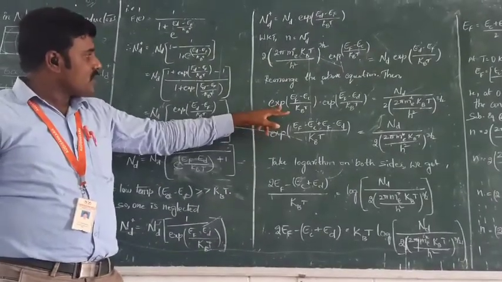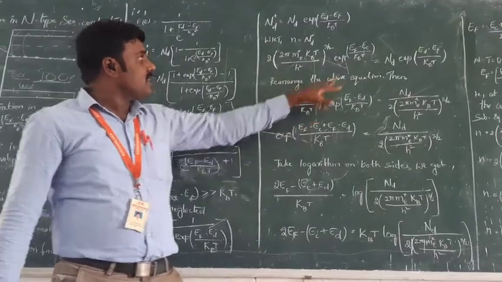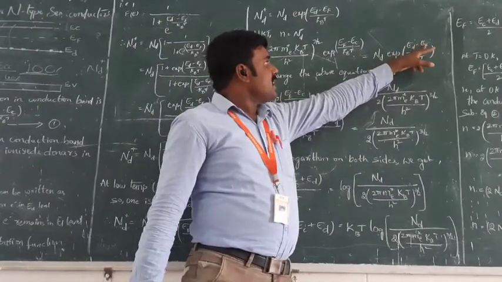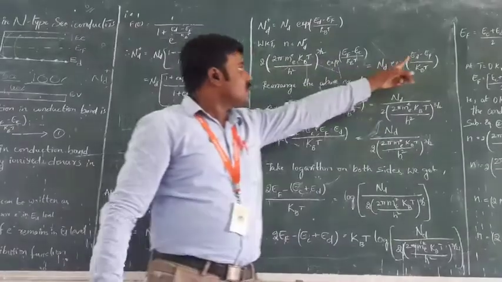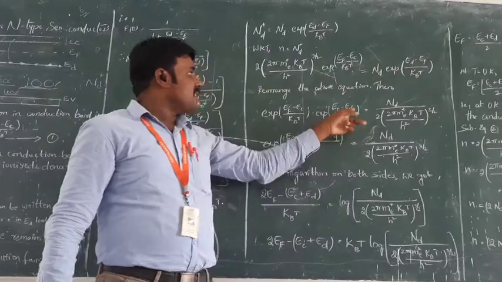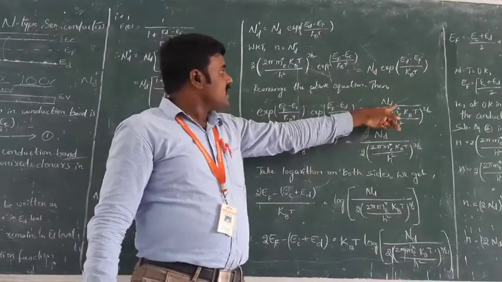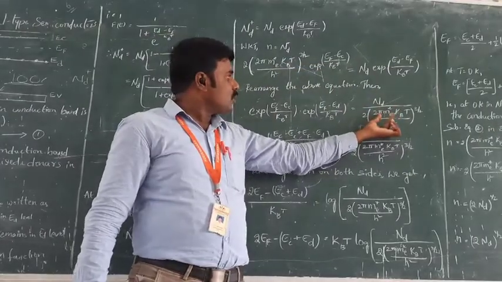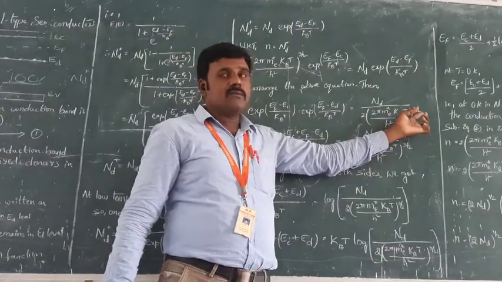So we get exponential of (Ef minus Ec) by kBT on the left-hand side, and exponential of (Ed minus Ef) by kBT. On the right-hand side, Ed minus Ef changes into Ef minus Ed by kBT, equal to Nd by 2 into (2 pi me star kBT by h square) to the power 3 by 2, with this function written in the denominator.